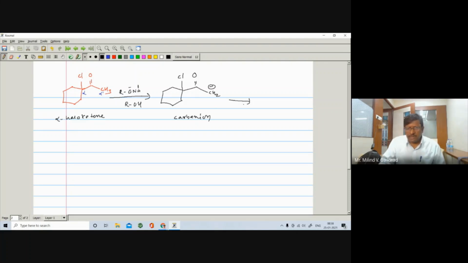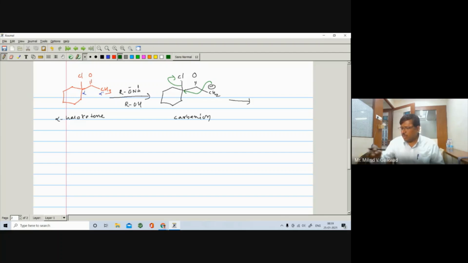In the next step, here, what happens? The sigma bond will open on the Cl. Cl becomes negative, right? So this sigma bond opens on this Cl. Cl negative and C becomes positive. So this negative will attack on this C positive, right?